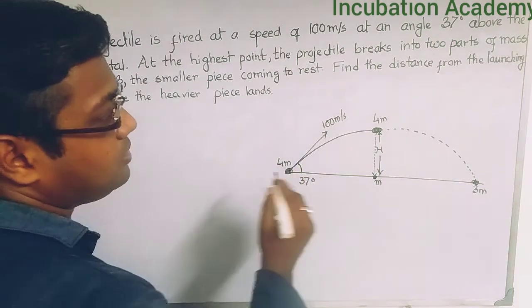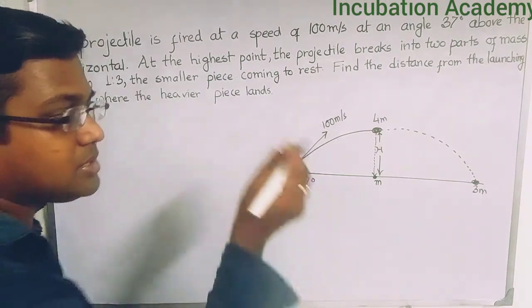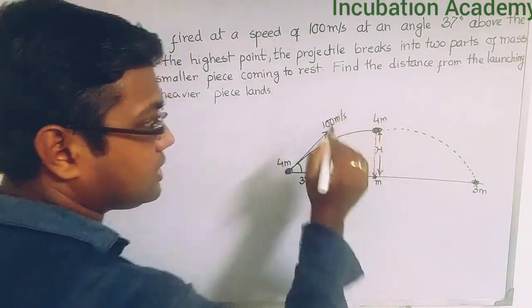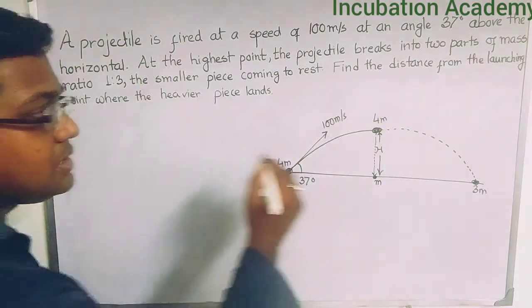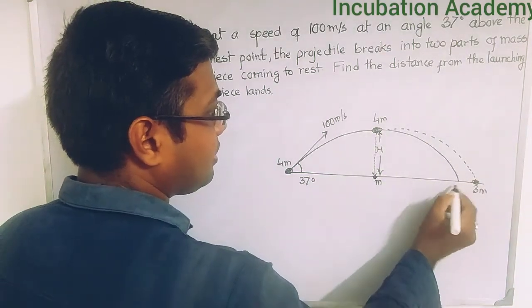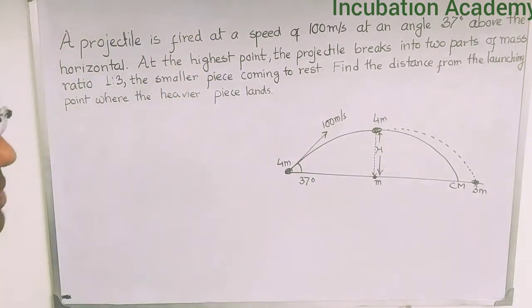For that purpose we have to think that due to this explosion, since no external forces are acting on the particle of mass 4m when this explosion occurs, the center of mass will not change its path. This is the trajectory that the center of mass followed.